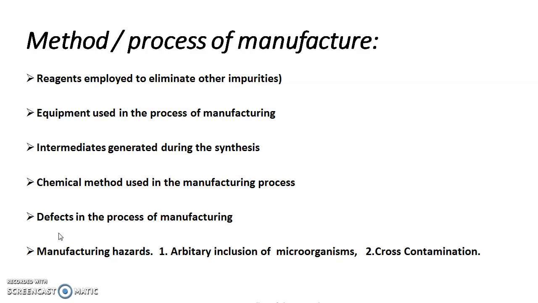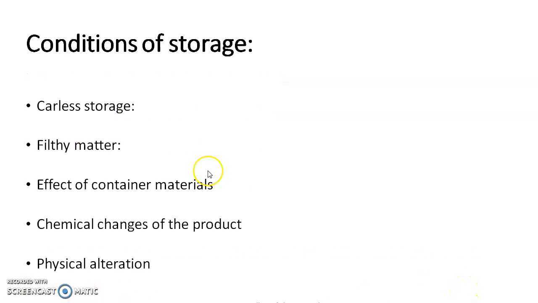So next is condition of storage, so careless storage. While storing the compound, we require proper maintained temperature. We require a place which is either cool or dry. We cannot store a material which requires a dry condition and a material which requires a cool condition in the same place.